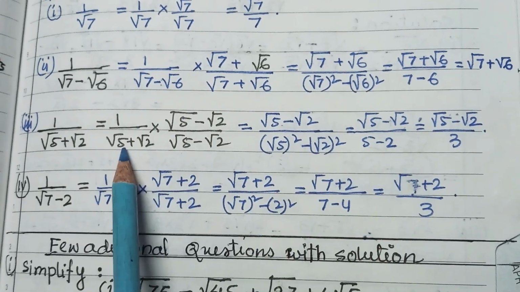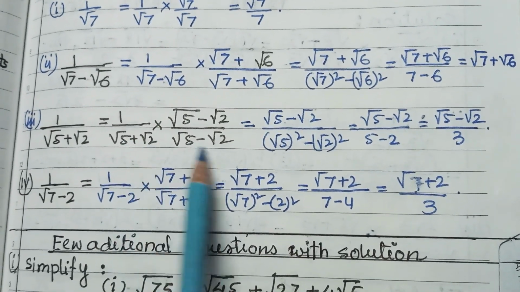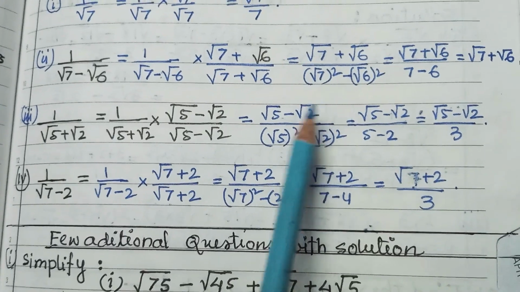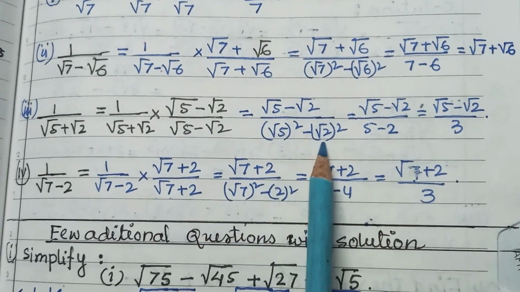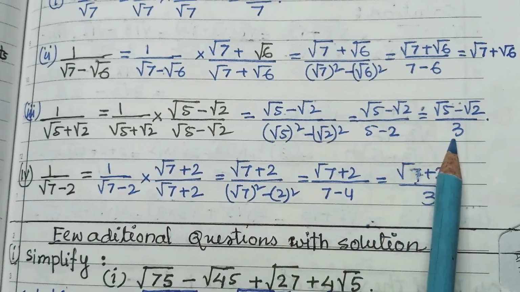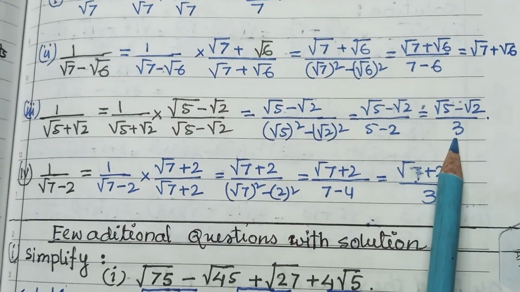Then same, and the denominator is a square minus b square. As I have already told you, it will be a plus b into a minus b, which is a square minus b square. 5 minus 2 is 3. So it is root 5 minus root 2 upon 3.